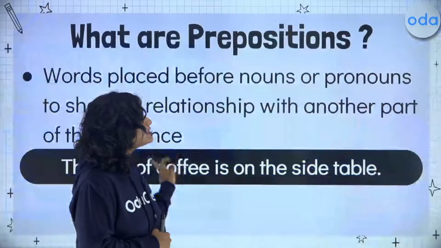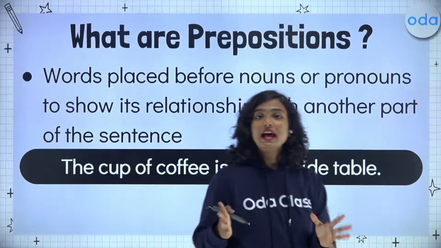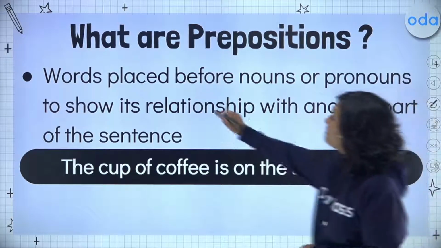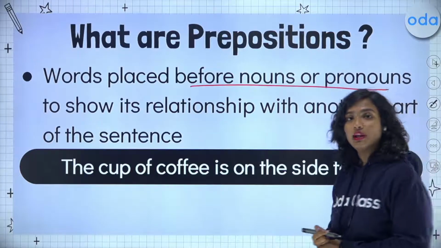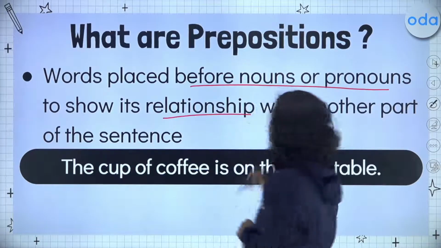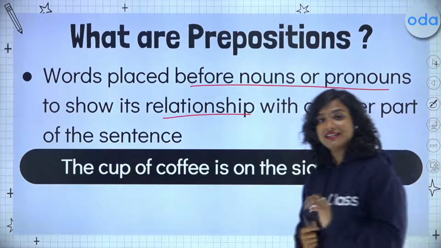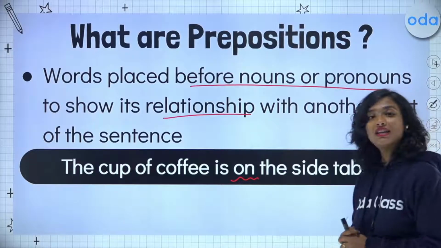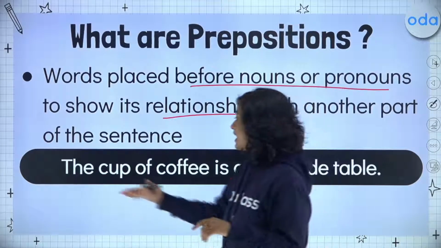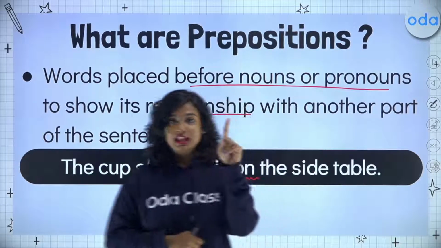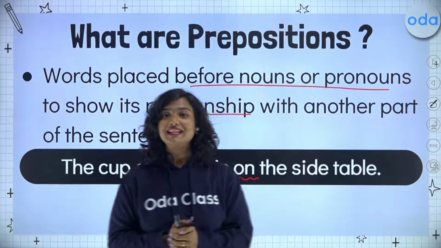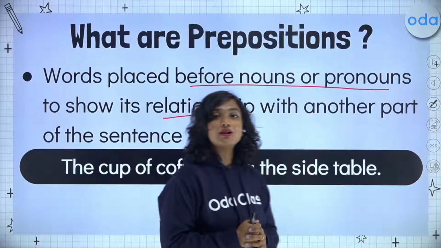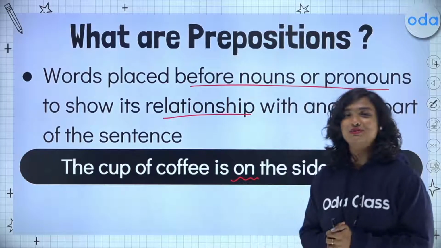Let's start with a quick introduction on prepositions. So we now know what prepositions are. Prepositions are words that are placed before nouns or pronouns to show their relationship with another part of the sentence. For example, the cup of coffee is on the side table. Here we have the cup of coffee, which is noun number 1, and we have the side table, noun number 2, and we have our word on, which is telling us about the relationship between these two nouns.